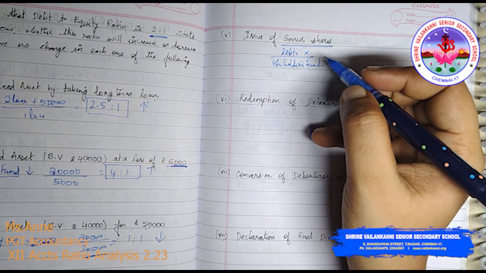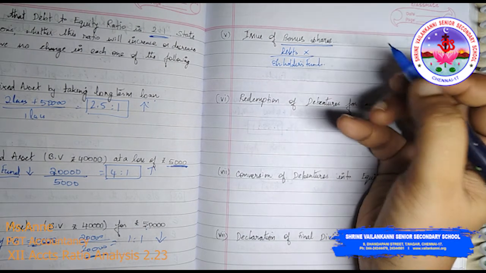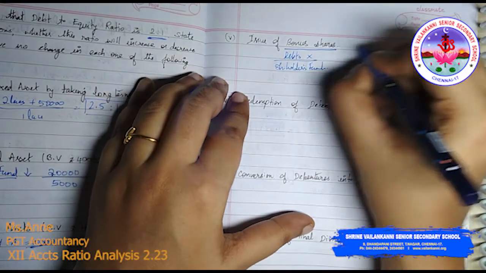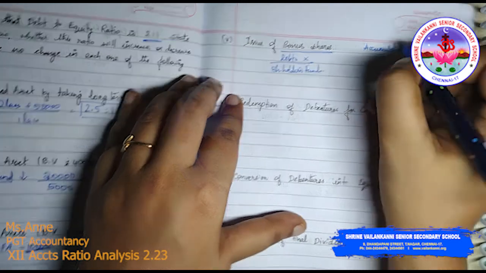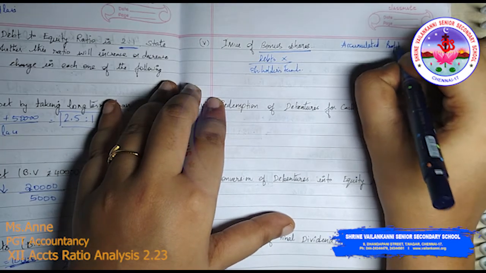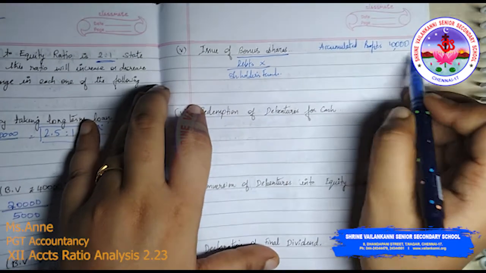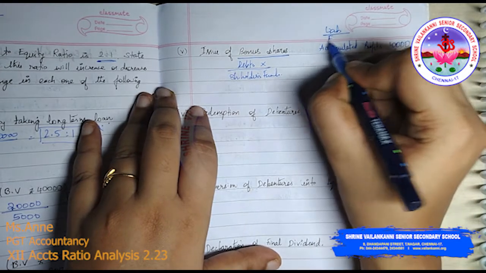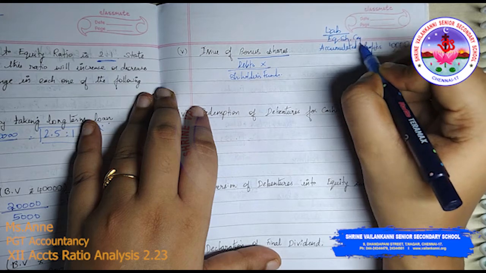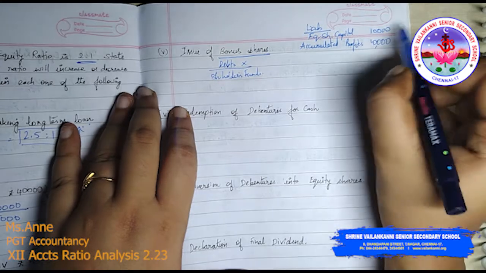Neither the long-term debts nor the total shareholders funds are affected, since it is conversion of accumulated profits into share capital. See, you have some accumulated profits worth rupees 10,000. In your balance sheet liability side you have some accumulated profits and equity share capital 10,000. Okay, this is your balance sheet position.